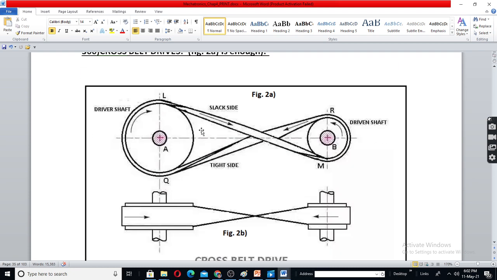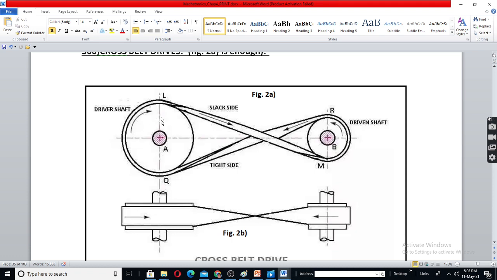Here, the belt will be crossed like this. Advantage is the contact is very tight now. But disadvantage is there will be wear and tear in the belt. This can be used when driver and driven are very far and they are rotating with small speed.